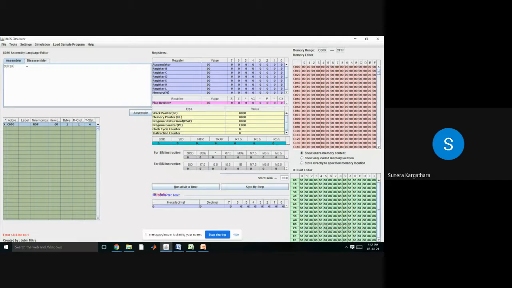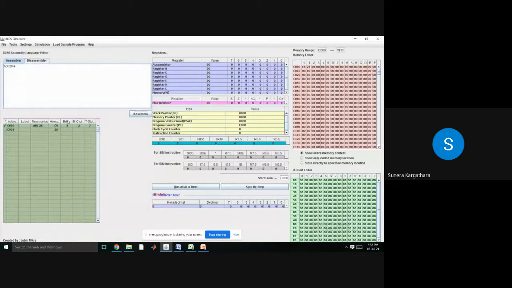I need to first load my accumulator, but let's say you can check directly. Students, can you observe? What will ADI do? It will add two numbers. One is available in the accumulator, another you are giving here. So the ADI equivalent hex code is C6, and 26 is the number you are giving to add with your accumulator. So ultimately it will occupy 2 bytes of your memory. So it comes under the category of 2-byte instruction.